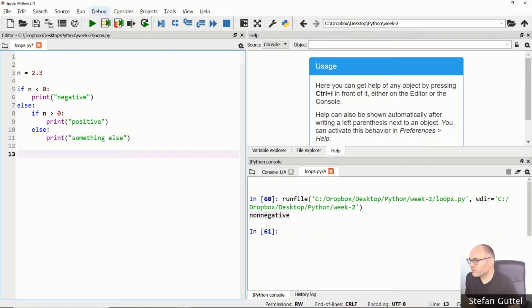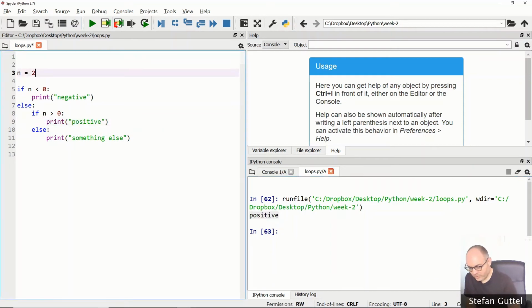All right, so let's run this code. If n has the value 2.3, then this comparison here evaluates to false. Therefore, we will jump to the else block of our code. In this else block, we have another if-else comparison. We check if n is greater than 0, which in our case is true. Therefore, we will jump into this block here and print out positive.